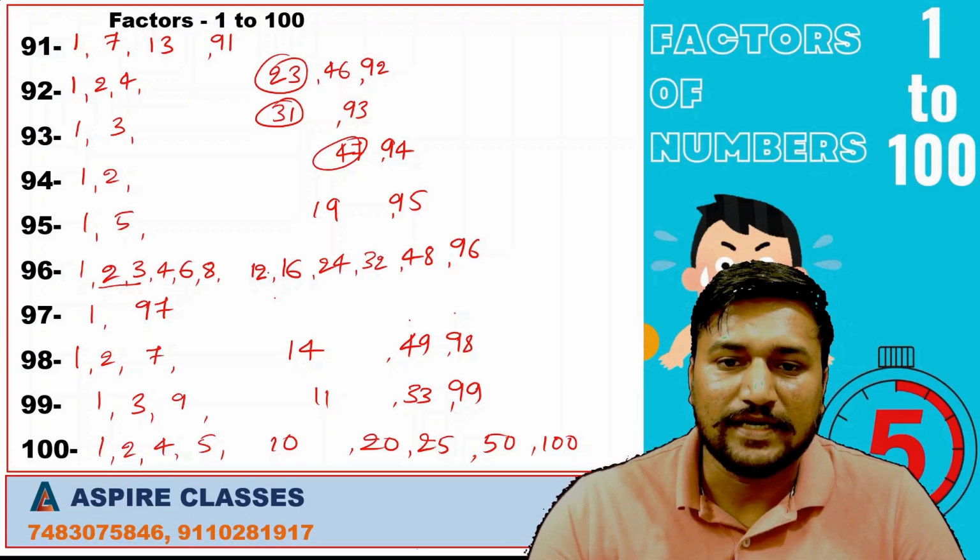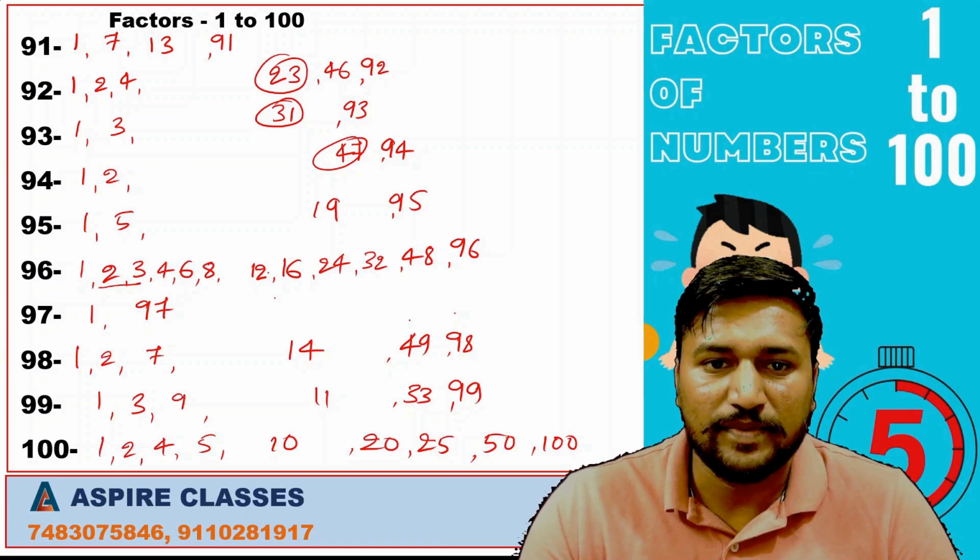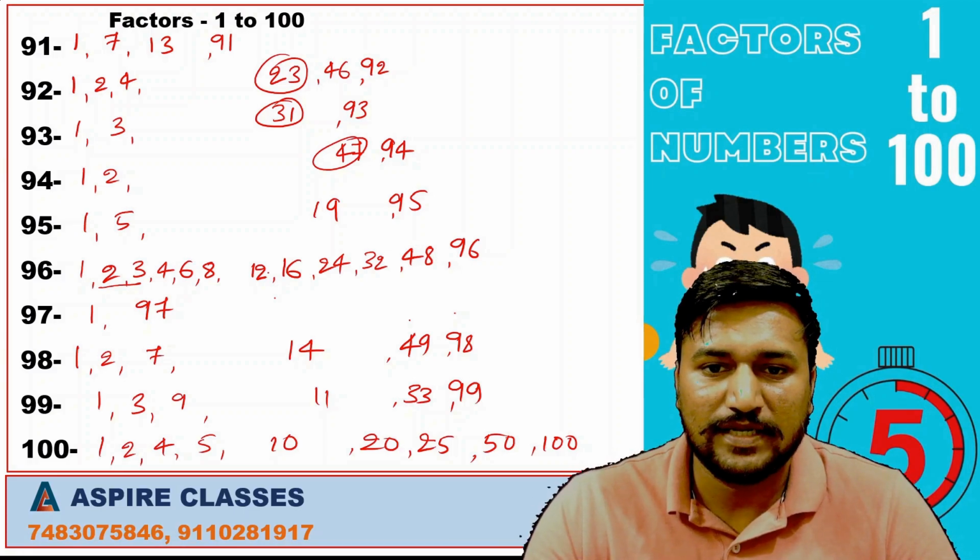How to find these factors easily? I have covered this topic in a previous video. Please do check it.